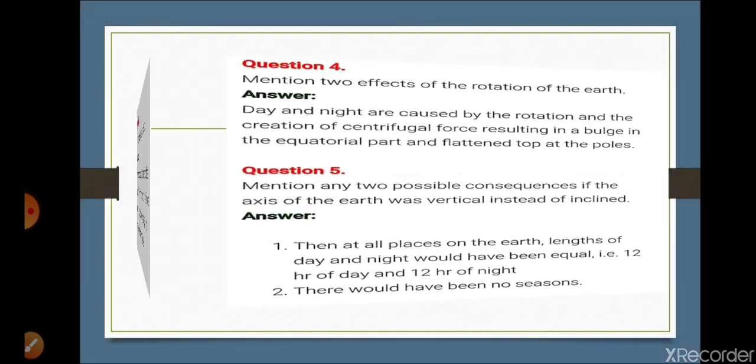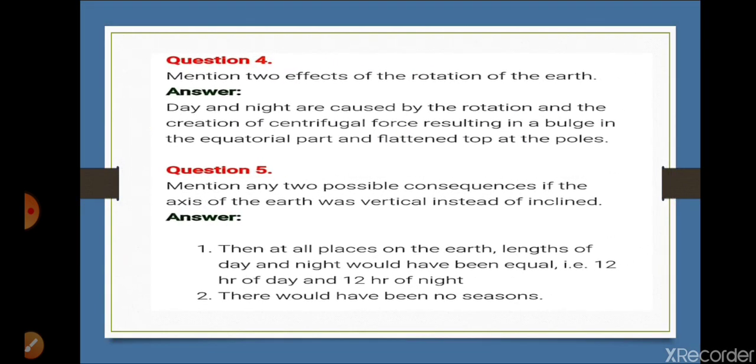Now we are moving to question number 4. Mention two effects of rotation of the earth. It is given here: day and night are caused due to rotation of the earth. And the second one is the creation of centrifugal force, resulting in a bulge in the equatorial part and flattening at the poles. So these two effects are there.